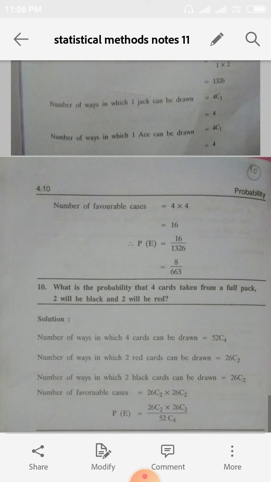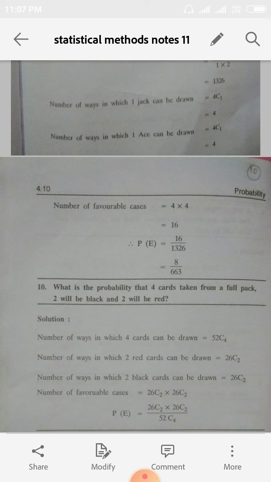Next, out of aces, we have to take 1 ace. How many aces? 4 aces. So again 4C1 is equal to 4. So the number of favorable cases is 1 jack into 1 ace, that is 4 into 4 is equal to 16. Therefore, probability of E is equal to 16 divided by 1326. We get 8 by 663.